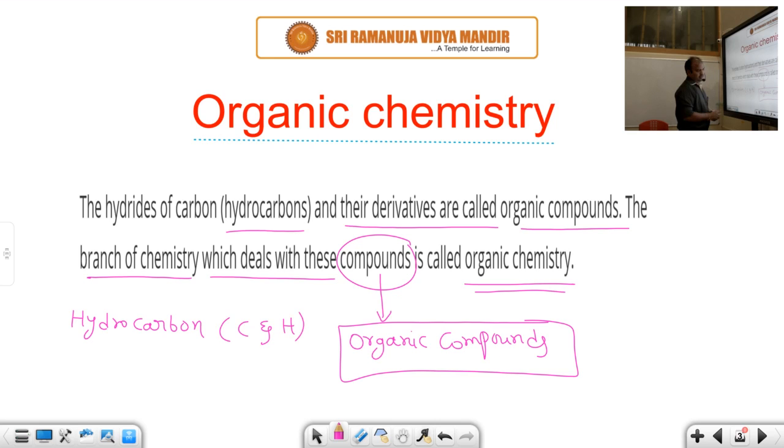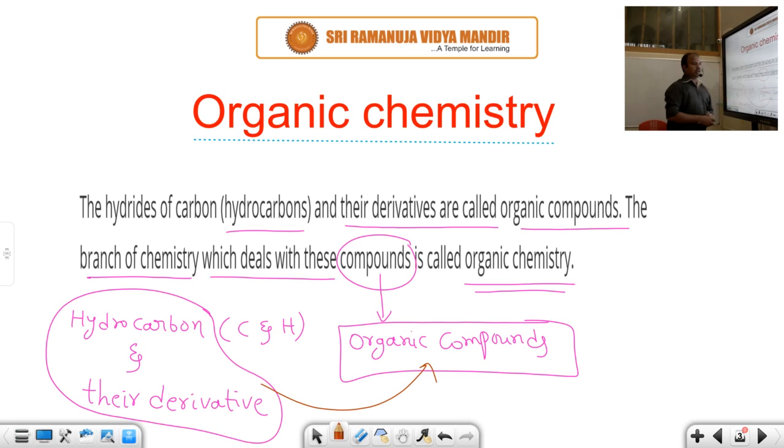And we have to discuss their derivatives. That means hydrocarbon derivatives. That is called organic compounds. So organic compound is nothing but hydrocarbons and their derivatives.